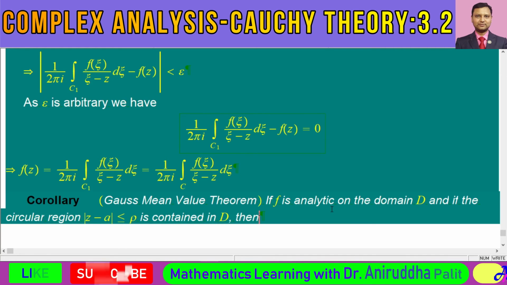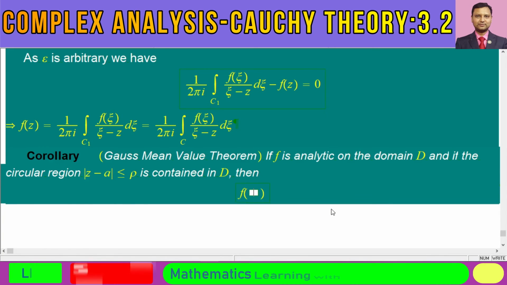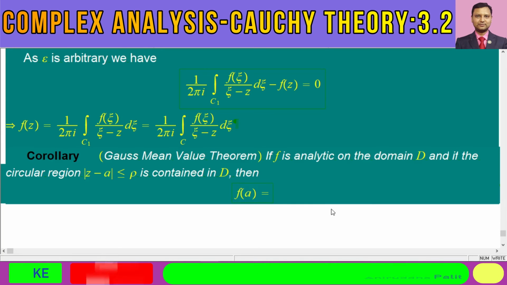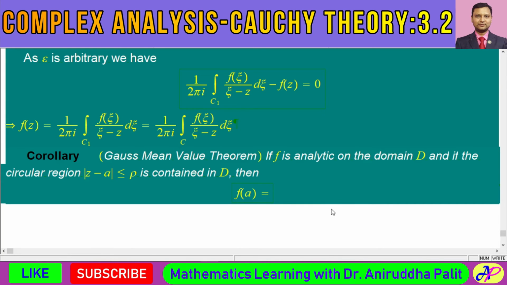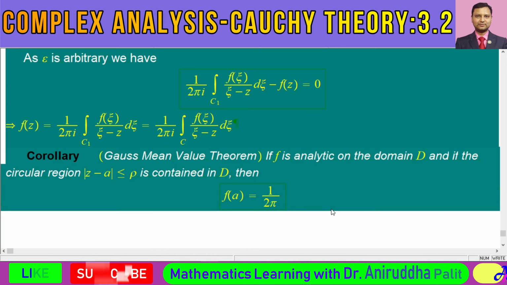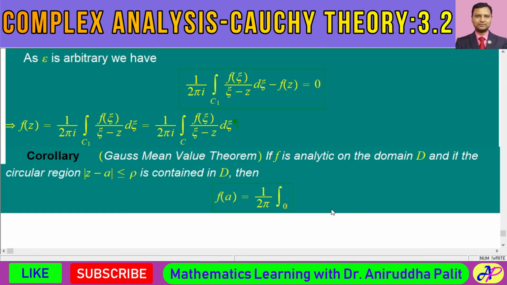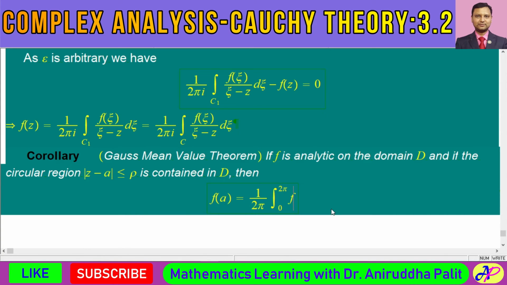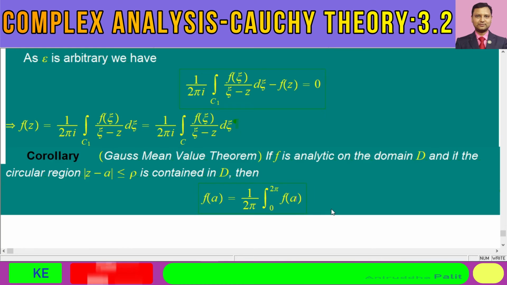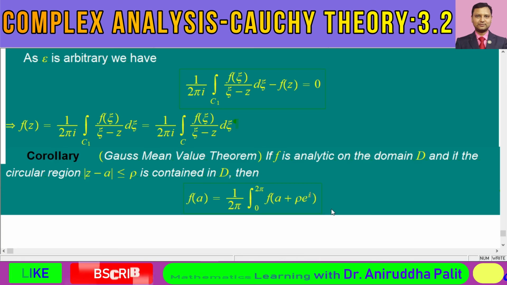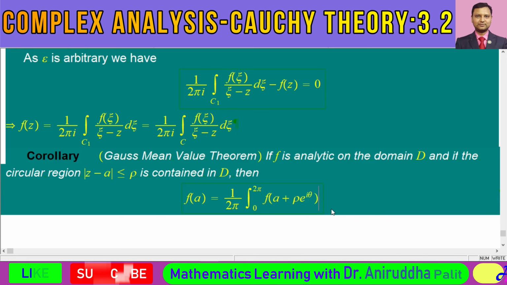f of a will be represented in this fashion: 1 by twice pi integral from 0 to twice pi of f of a plus rho e to the power i theta d theta.